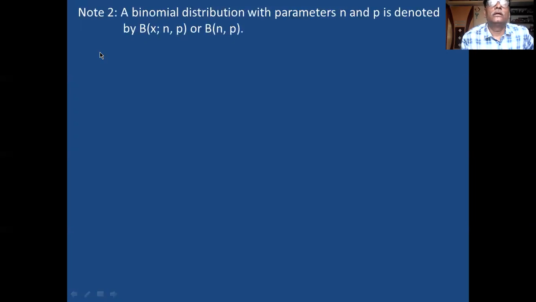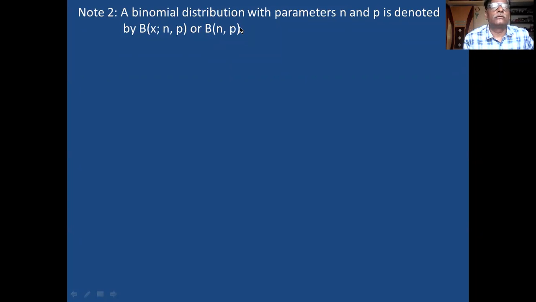And second note regarding the binomial distribution is, binomial distribution with parameters n and p is denoted by binomial x variable n and p, or binomial distribution with n and p. Writing like this is not an important one.